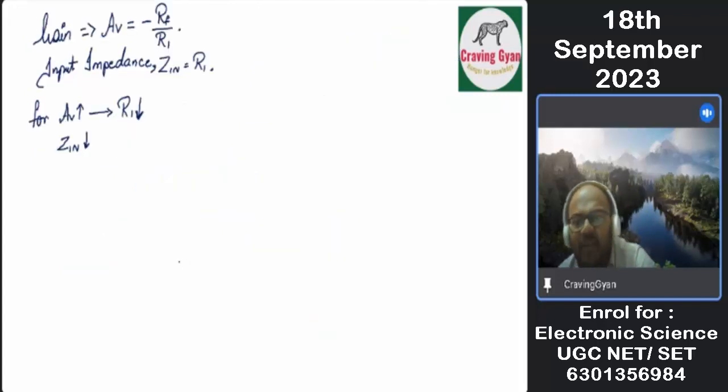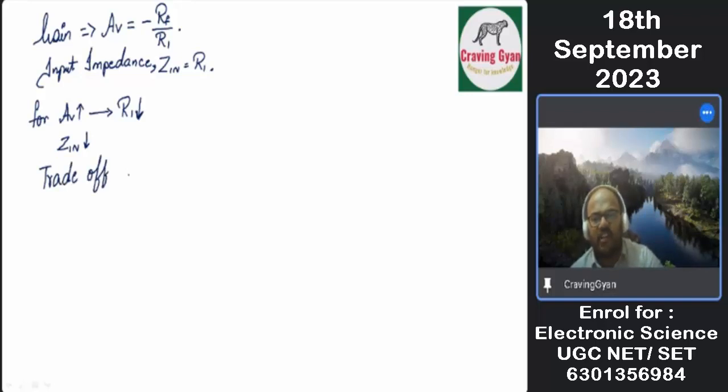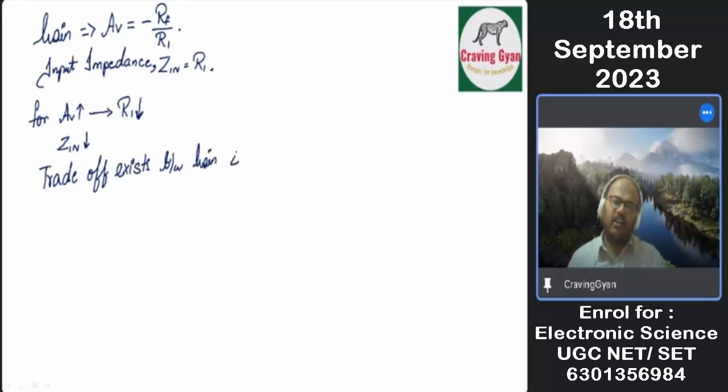So there is a limitation of R1 beyond which you can't decrease. That means if you want gain to be a higher value, what is the sacrifice you have to do? Input impedance you have to decrease. So a trade-off exists between which two parameters?